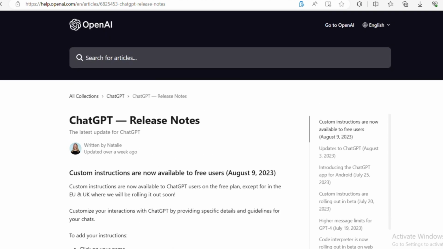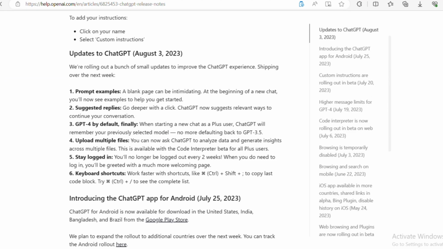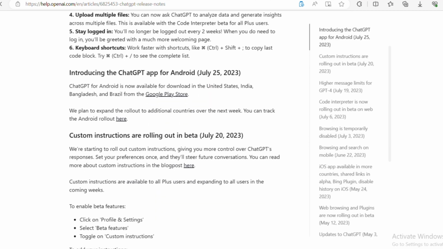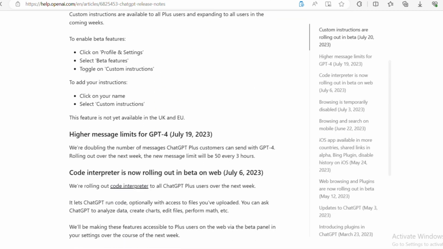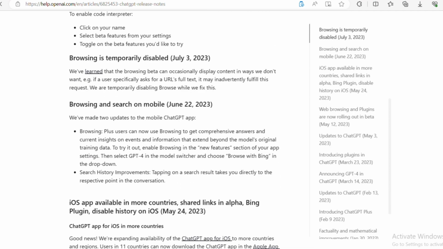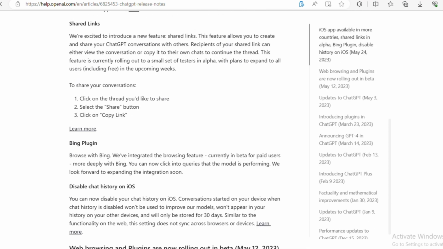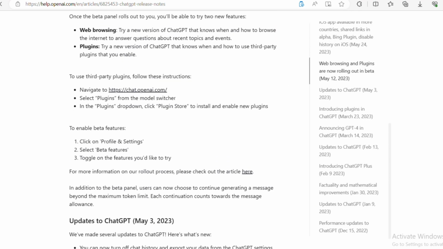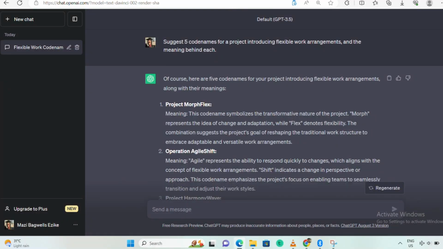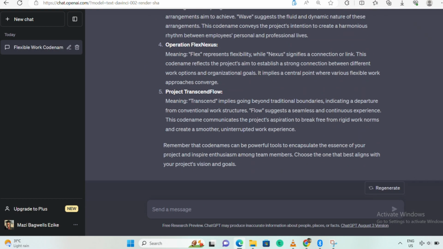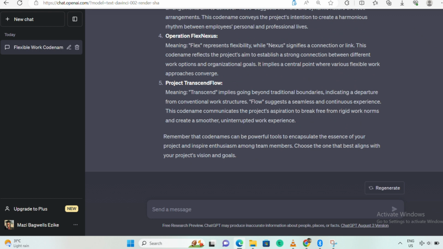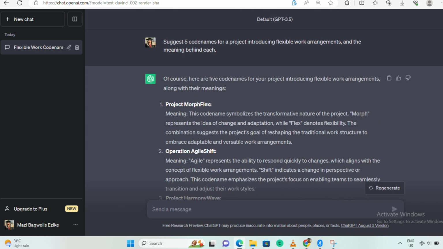Additionally, ChatGPT may produce inaccurate information about people, places, or facts. And finally, this section also shows the version of the ChatGPT model you are currently using. And that's that on the breakdown of what you will see on the chatbot interface.